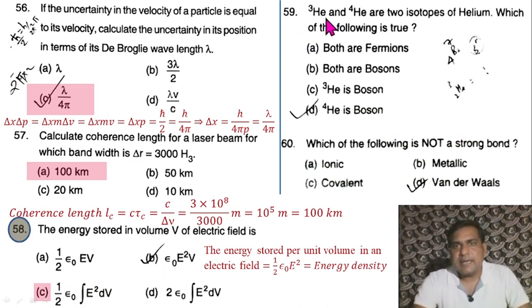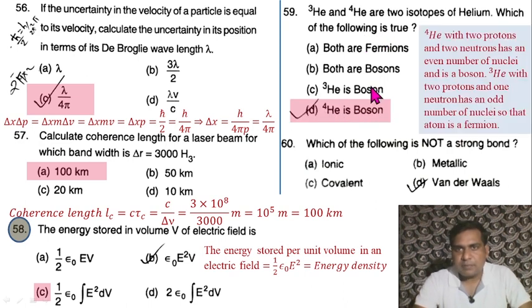Question 59. 3He and 4He are two isotopes of helium. Which of the following is true? 4He is a boson, 3He is a fermion. It is not a boson. So option D is correct. 60. Which of the following is not a strong bond? Van der Waals forces are not strong and the strongest bond is covalent. Van der Waals are the weakest and covalent is the strongest.